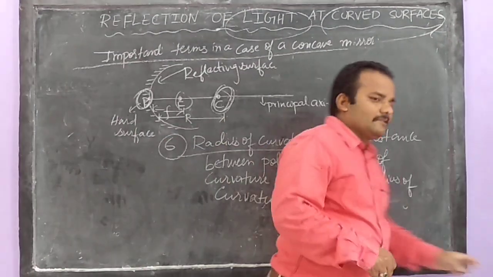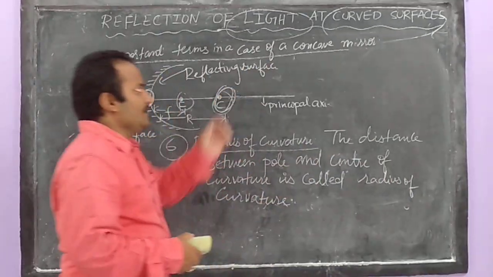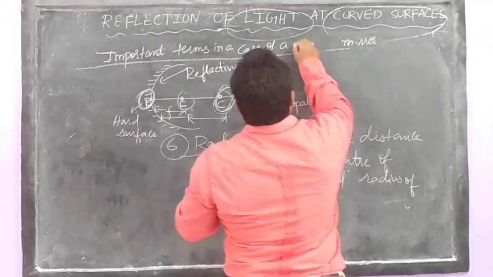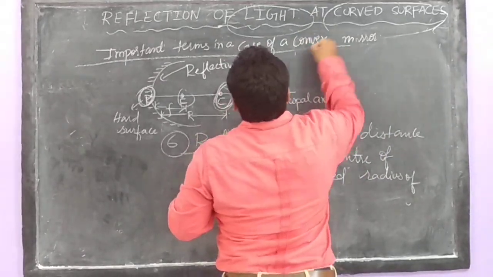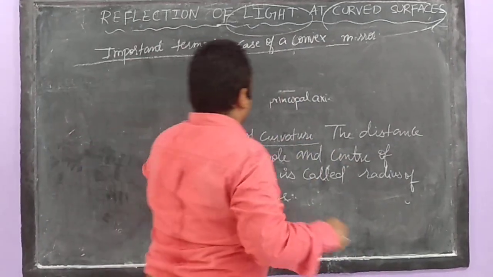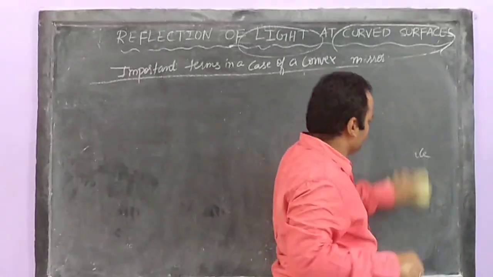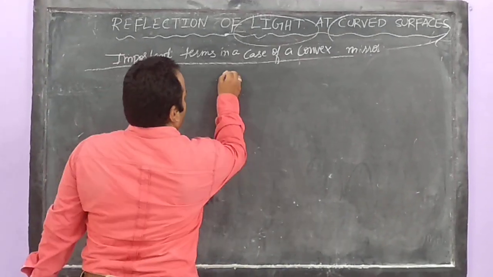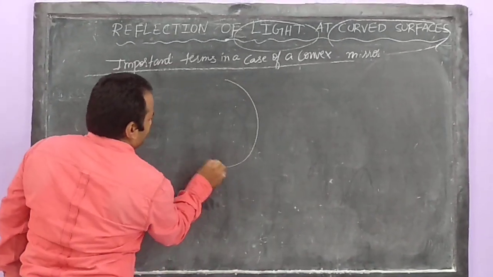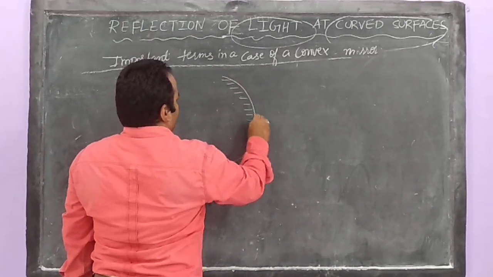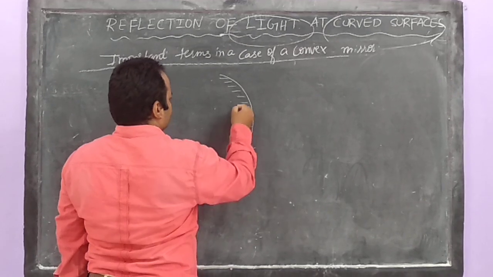Now let us discuss important terms in the case of a convex mirror. Now I should erase this diagram and the radius of curvature point. Remember how to draw a convex mirror. The inside surface will be the hard surface.